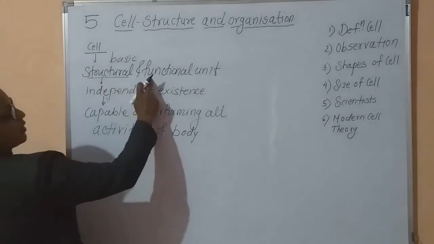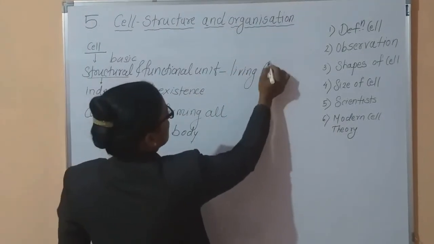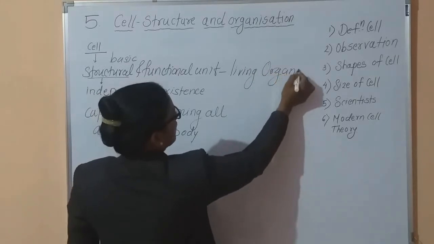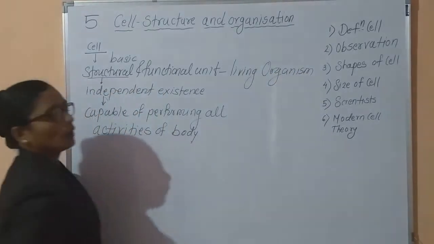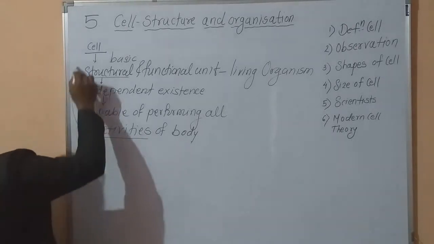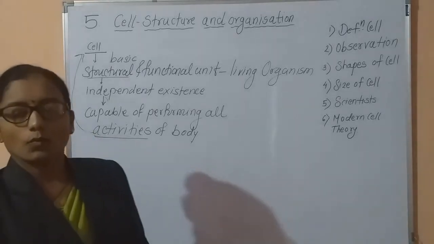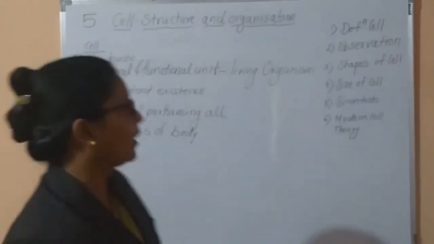It is the structural and functional unit of the living organism. Inside the body of a living organism, whatever functions or activities are present, all these activities are performed by the cell.